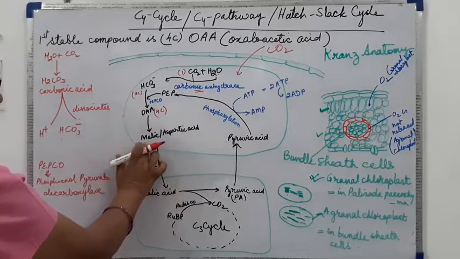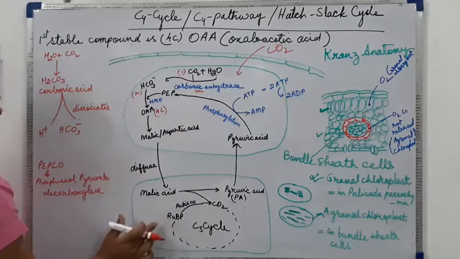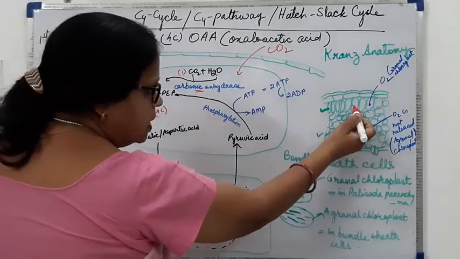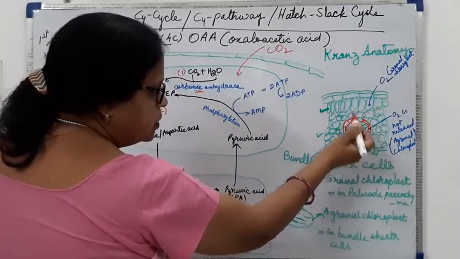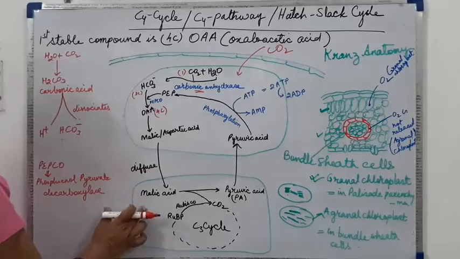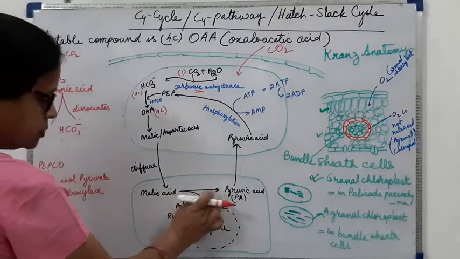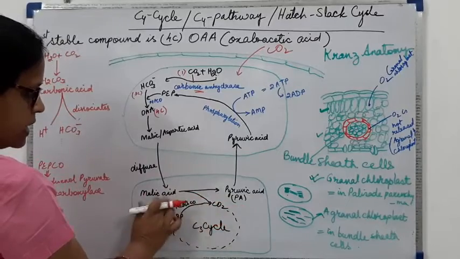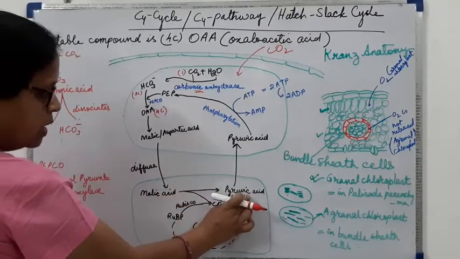Malic acid will diffuse into the bundle sheath cells here. From here the malic acid will diffuse into the bundle sheath cells, and there it will give out its carbon dioxide and get converted into pyruvic acid.